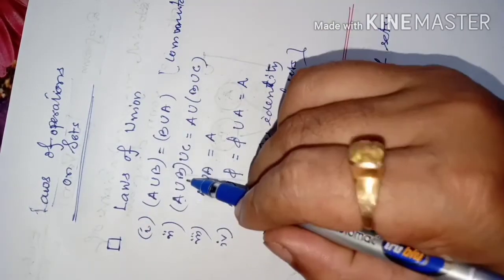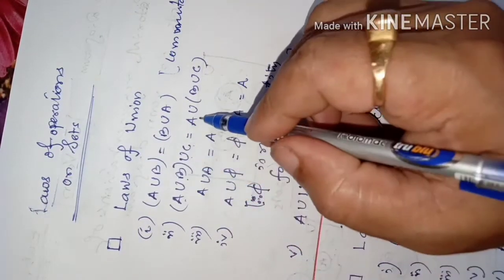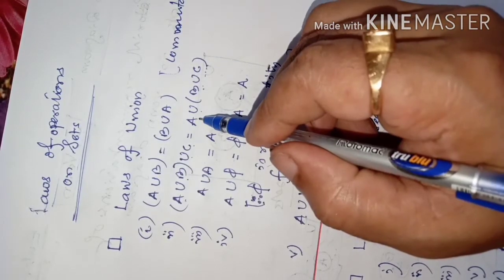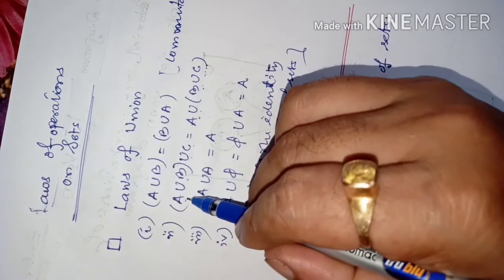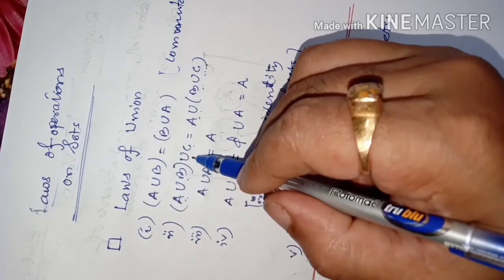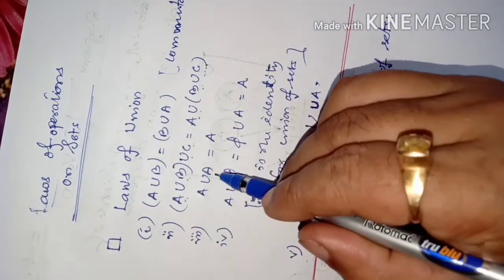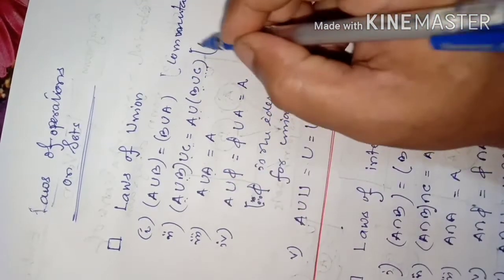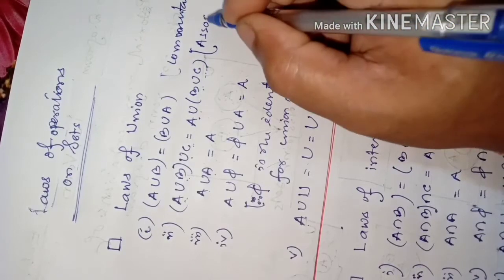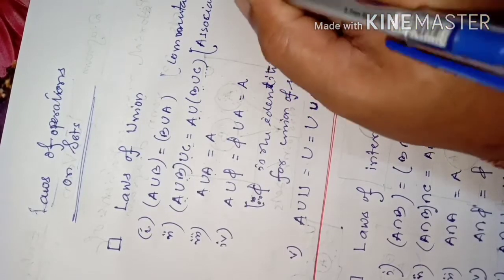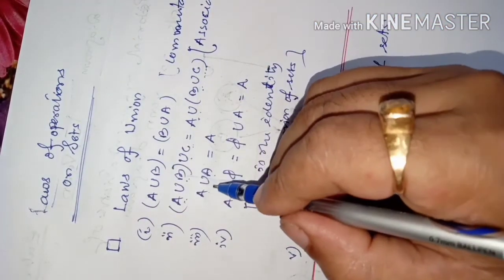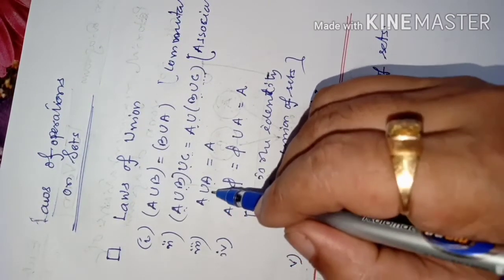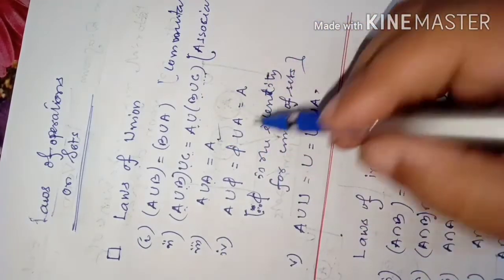Associative law. A union (B union C) is same as (A union B) union C. Means B and C's union, if we mix with A, then it will be same as A union B when you take the union with C. This law is associative, okay. And A union A, when one set is taken union with itself, then it will be the same set only.